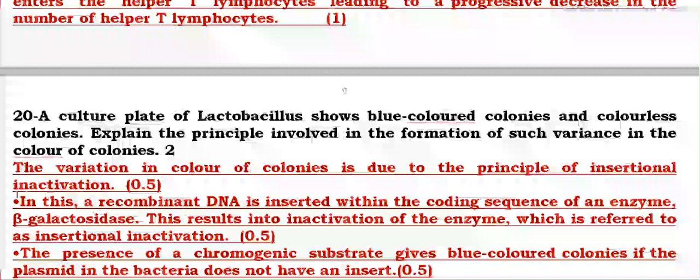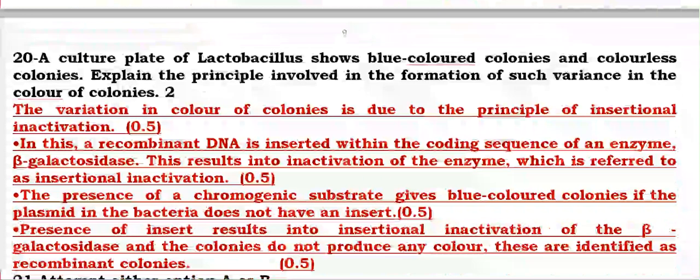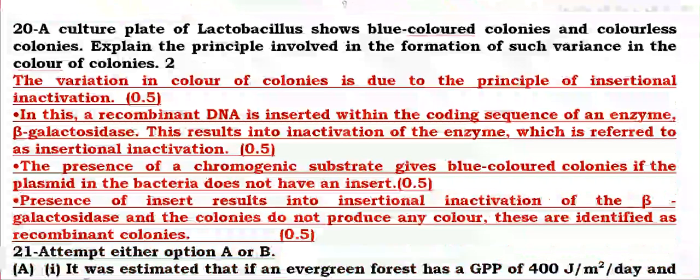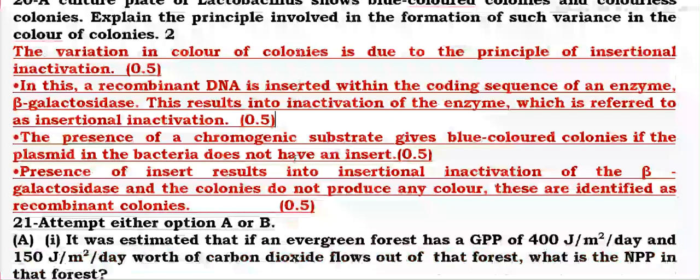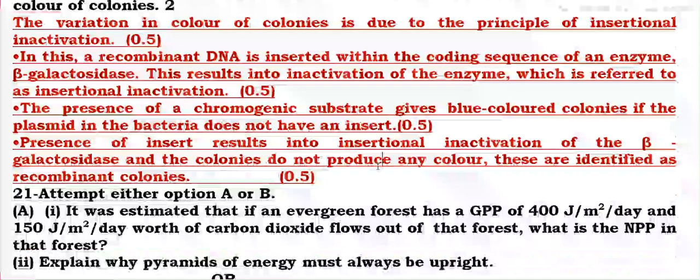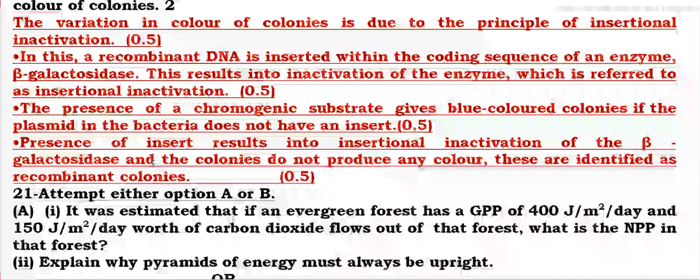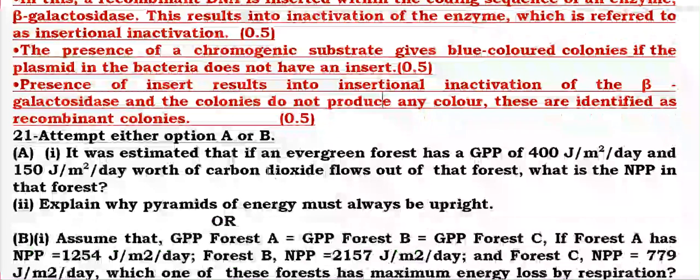A culture plate of lactobacillus with blue colored colonies and colorless colonies explains the importance of such variants. The variation of color of colony is due to the principle of insertional inactivation. In this, recombinant DNA is inserted, therefore the original gene has been changed and will not produce its product. So the enzyme will not be produced, and the colony which did not have an insert will give blue color with the chromogenic substance.